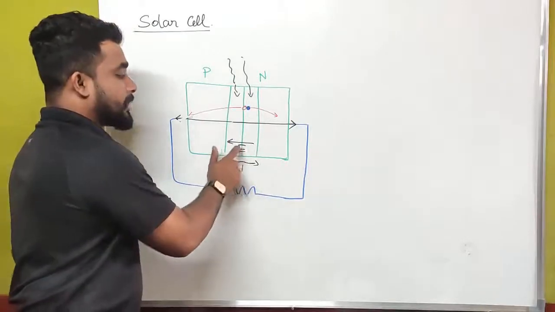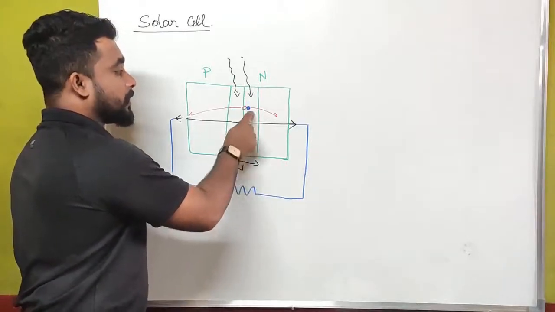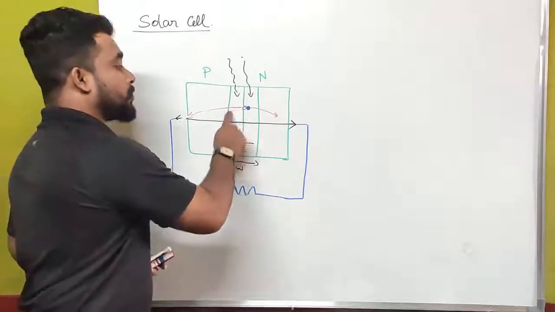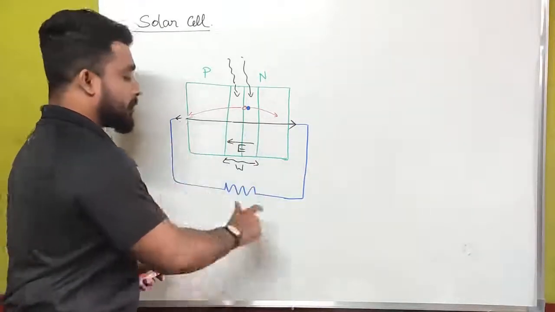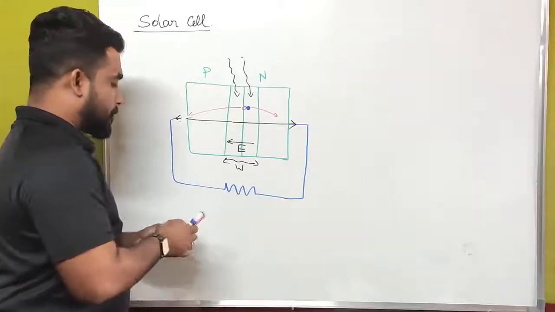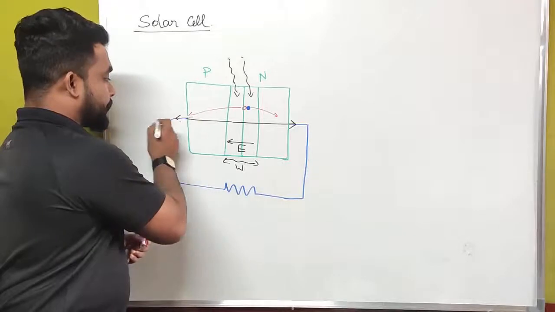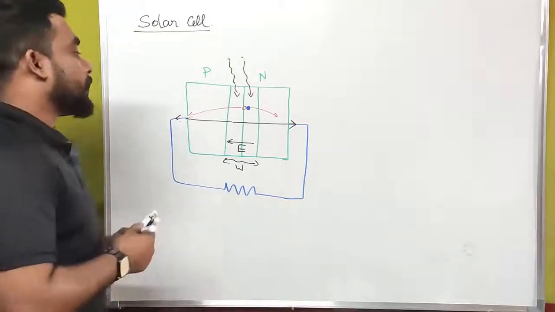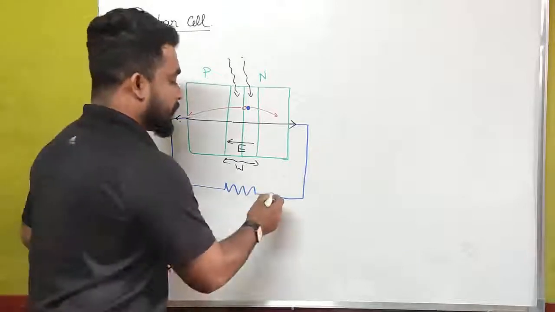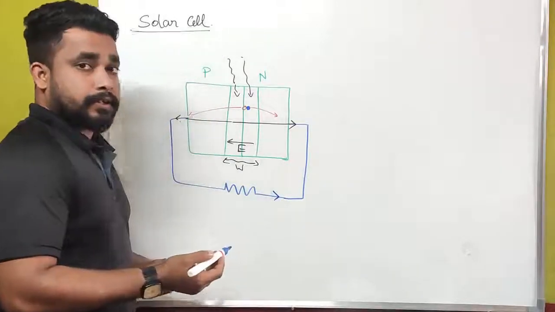And the field set up inside the depletion layer is breaking the electron hole pairs, and these holes and electrons again move towards a metallic contact. Actually, this wire is a metallic contact, and inside this metallic contact we will get our energy in the form of electricity.